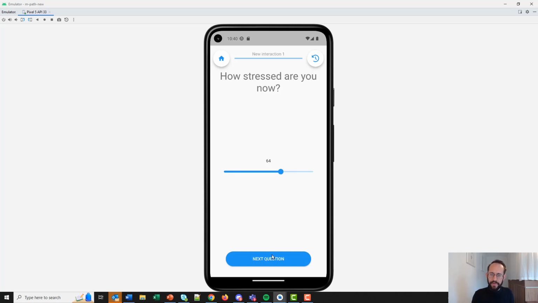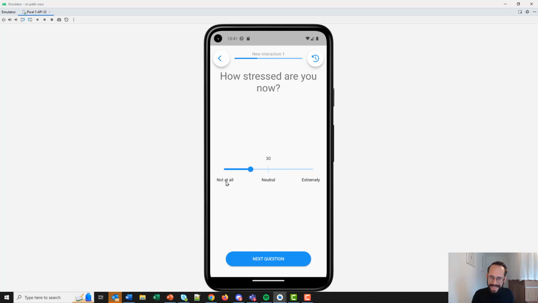It's easy to make the slider already a bit better by, for example, adding some kind of anchors: not at all, too extreme. So at least now the participant knows what the extreme points of the slider mean. They go from not at all to extremely. And of course, we can even add more words, for example, also something in the middle. Now we know that the middle means a neutral amount of stress.